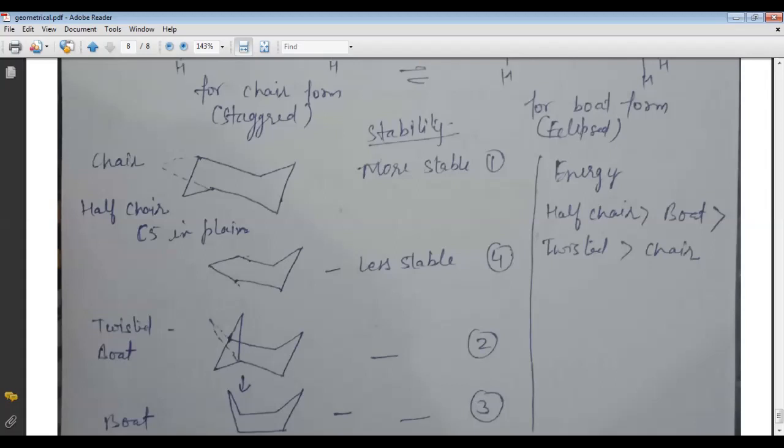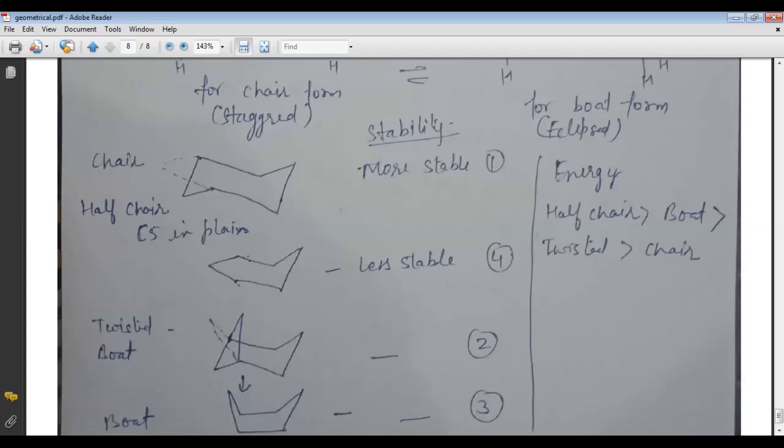At first, the half chair is formed, and in the half chair, 5 carbons are found in the plane. Due to the presence of 5 carbons in the plane, it is very uncomfortable, or unstable.